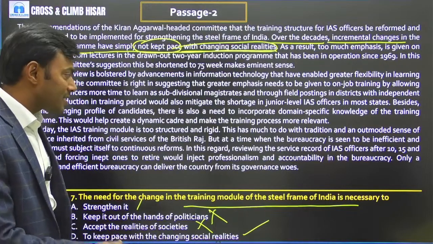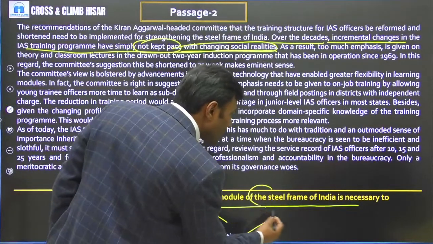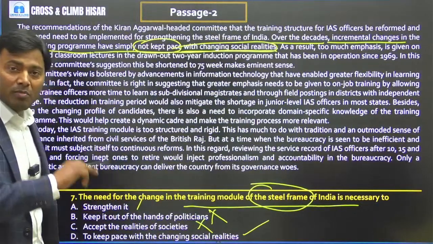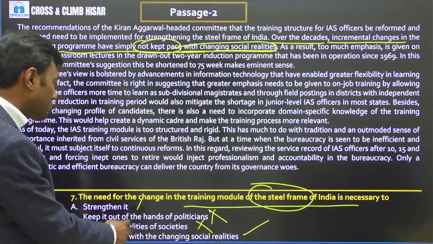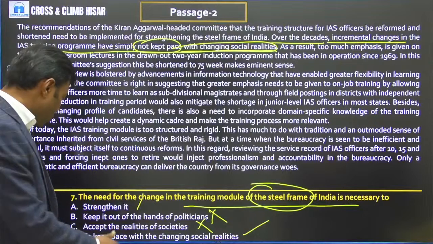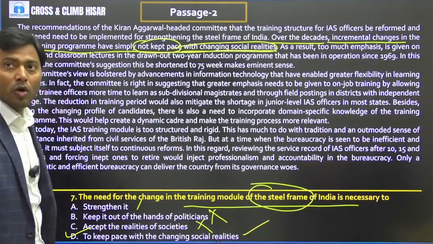Yes, answer. The need for the change in the training module of the steel frame of India is necessary so that this steel frame of India, इसका मतलब हमारा जो administrative machinery है, it could maintain pace with the changing social realities. So 7th का जो आंसर है, best answer is option D.